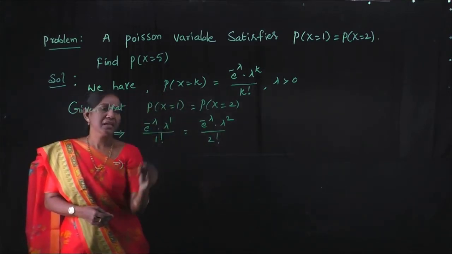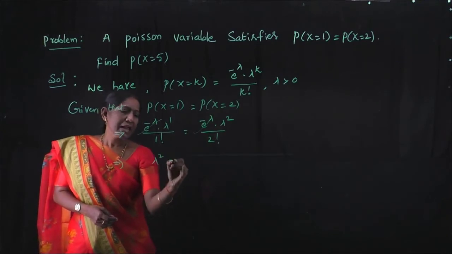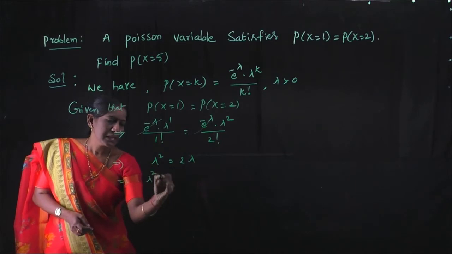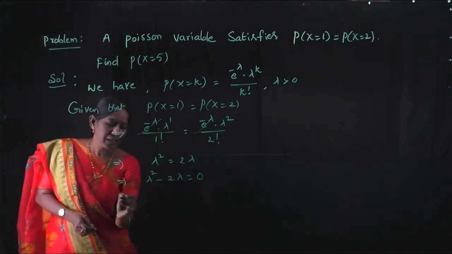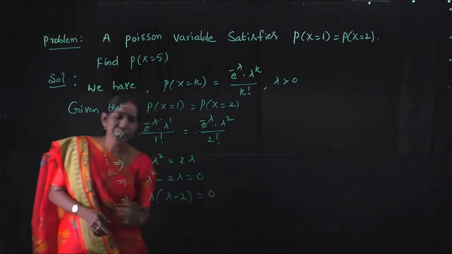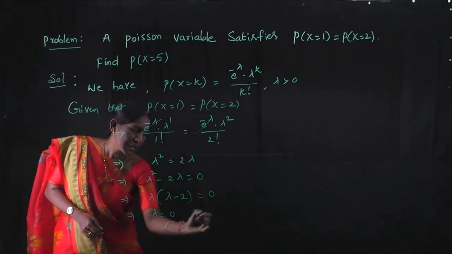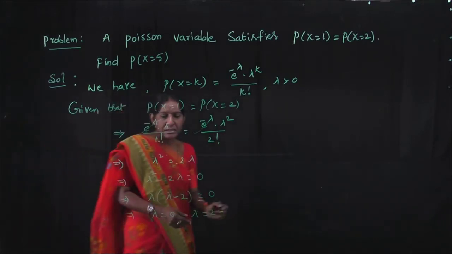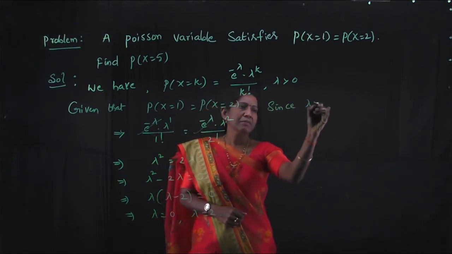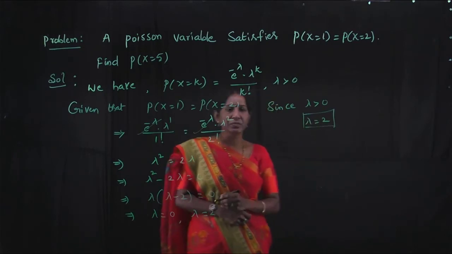Then by cancellation of e to the power minus lambda, we get lambda square is equal to 2 lambda. This implies lambda square minus 2 lambda equal to 0. By taking lambda common, lambda into lambda minus 2 equal to 0. So lambda equal to 0, lambda equal to 2. But lambda is greater than 0, therefore the value of lambda is equal to 2.